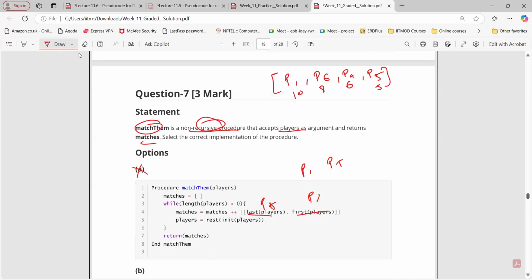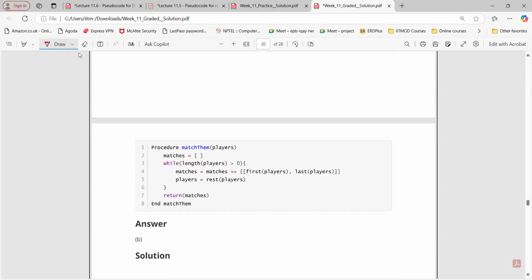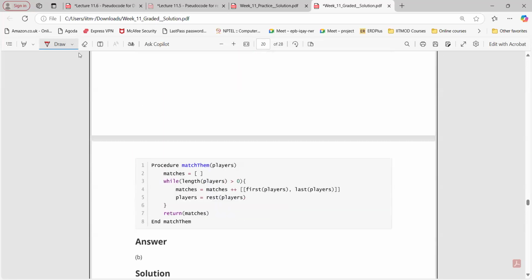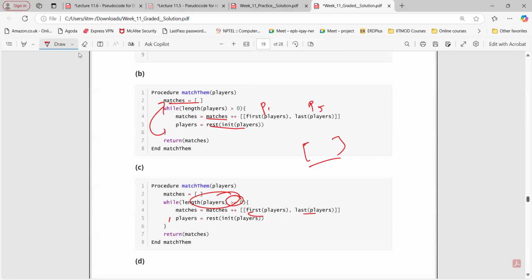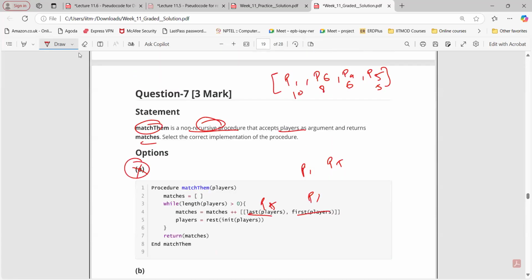What about D? Sir, D is also wrong. Here, rest of players, right? So that is fine, but we want rest of init of players. So only option A is correct here. Okay. Anyone, any doubt in this question?